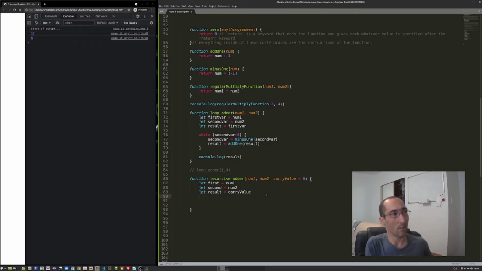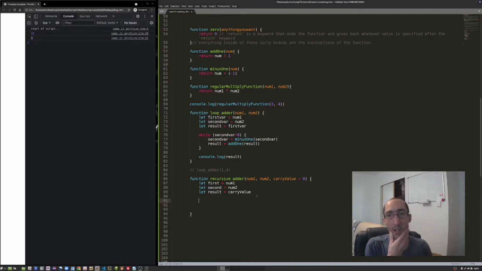So for example, if I were to call my recursive adder just by this, I would want a number here, and then the carry value, if I don't enter anything, will automatically be 0. But if I give it a third number, it's going to use this third number and plug that into result right from the start of the function. That's important to note, because that default is just shorthand so that I don't have to confuse you with a whole bunch of extra code that's unnecessary.